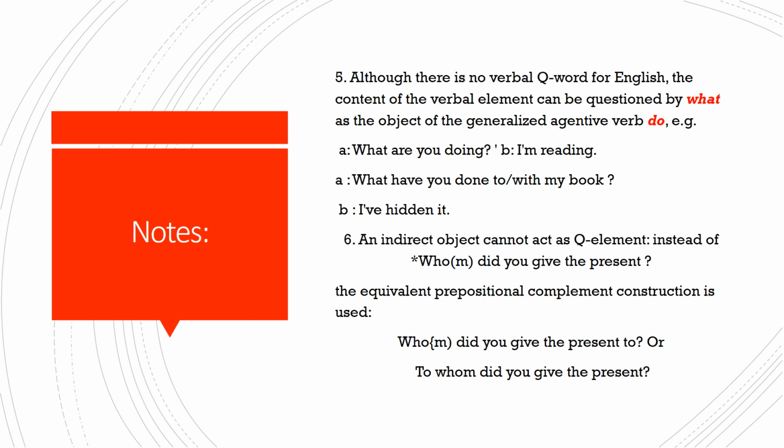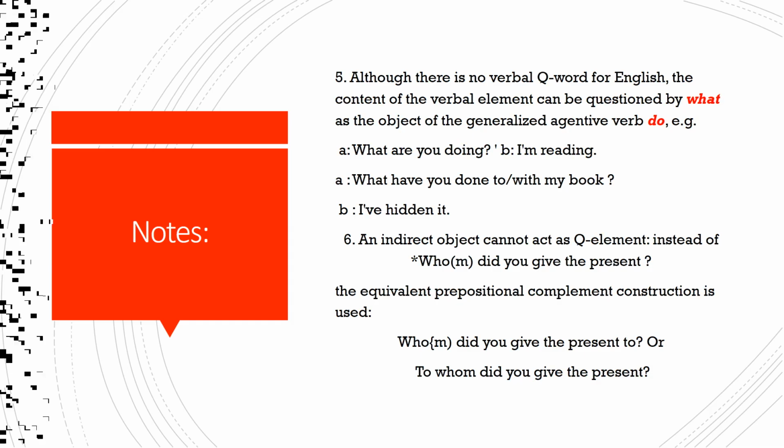So your question is going to be, to whom did you give the present? So you see here in the formal English, because you are putting the preposition before the WH word, you cannot use to who. You have to use to whom. Is it clear? So only whom can be preceded by a preposition, but who cannot be preceded by a preposition.